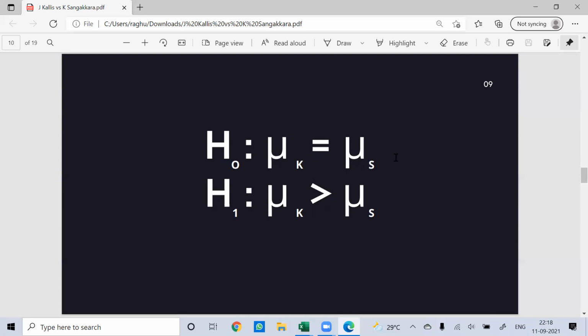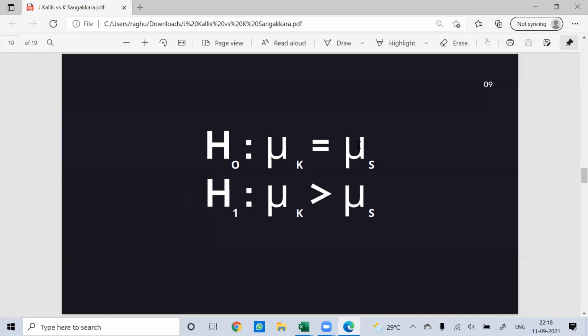And pay attention to the null hypothesis here. Now the obvious question is, if the alternate hypothesis is mu k greater than mu s, the next immediate question would be, shouldn't the null hypothesis be mu k less than or equal to mu s? Now this is quite obvious, right? Because both mu k less than or equal to mu s as the null hypothesis, or mu k equal to mu s as the null hypothesis, pretty much make similar sense.